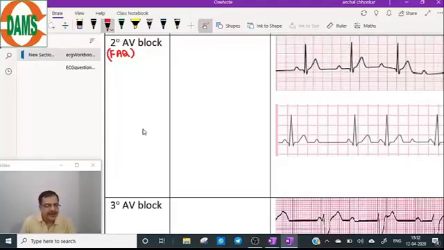There will be no effect on the QRS complex. Remember, the QRS complex will be affected if the pacemaker of the ventricle is below the bundle of His.